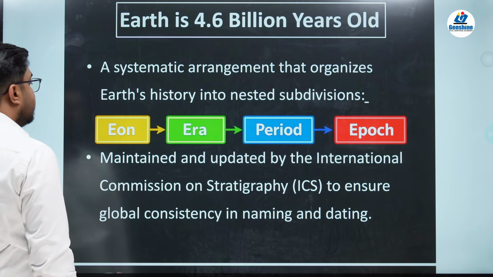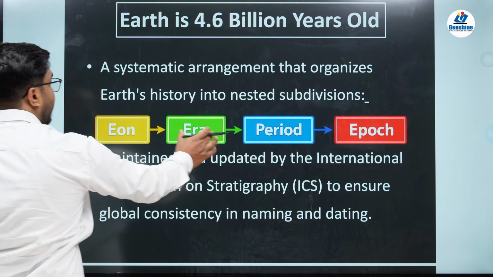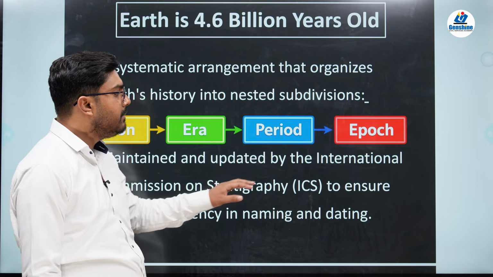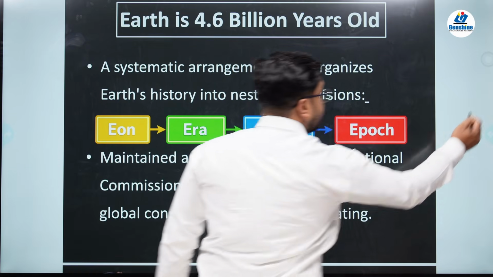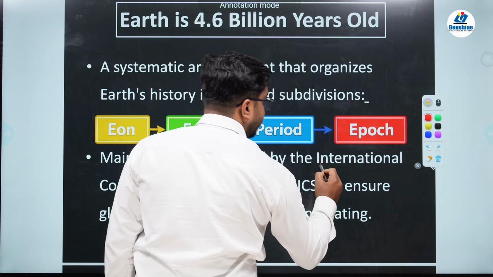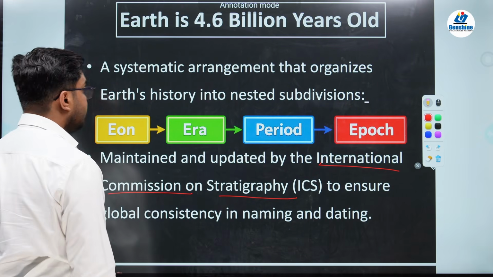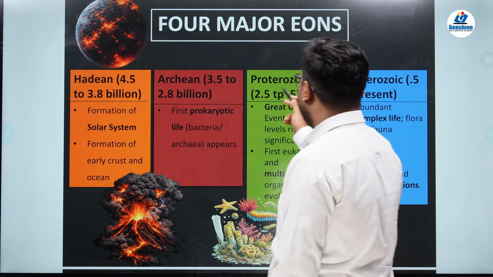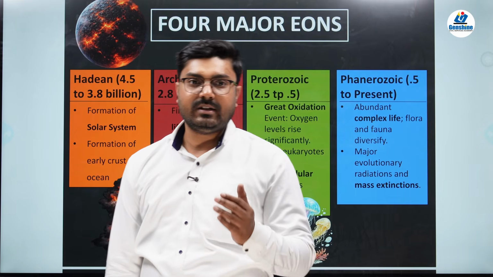Okay, so this is the division of the geological time scale: Eon, era, period, and epoch. And like I told you, it is maintained and updated by the International Commission on Stratigraphy. These are the four major eons: Hadean, Archean, Proterozoic, and Phanerozoic. So now we are going to look into the different events which took place during this time period.